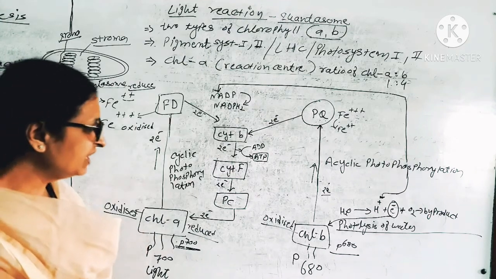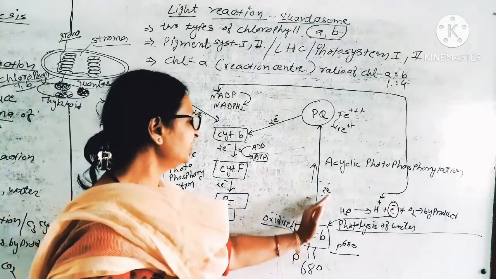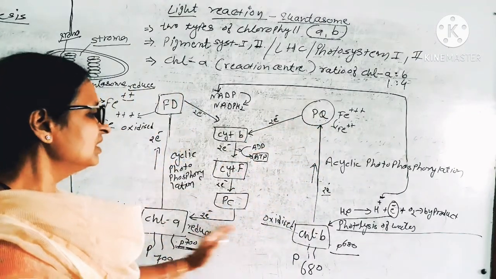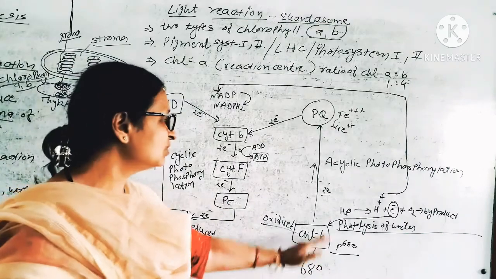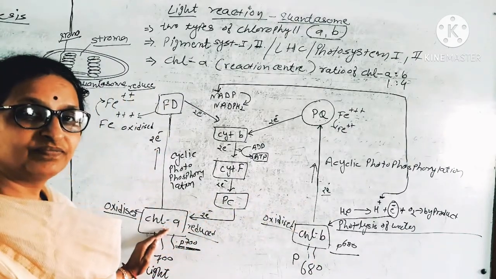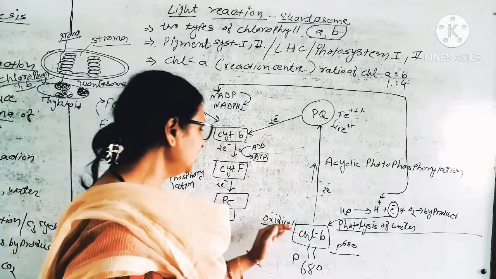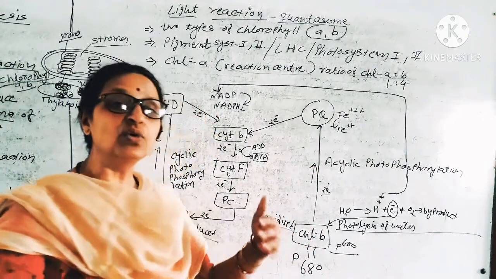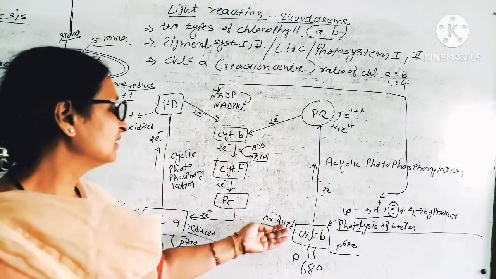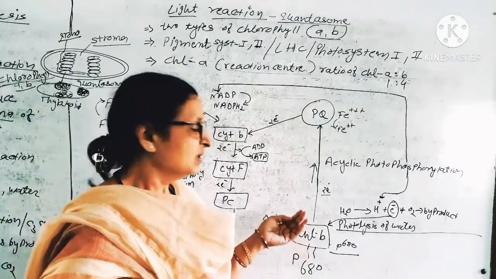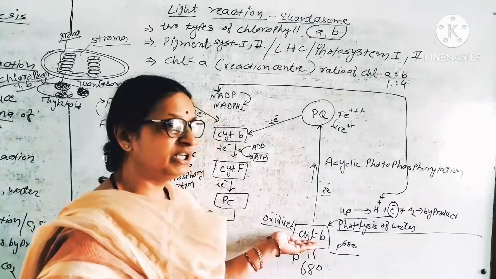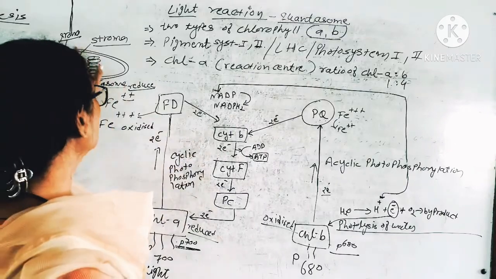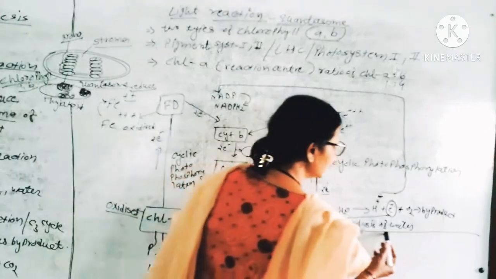Here we have seen that the electron which came out from chlorophyll B doesn't come back to the mother chlorophyll. It goes to the chlorophyll A cycle. So what will happen if chlorophyll B releases the electron? It becomes oxidized. Then who will reduce it again? To reduce chlorophyll B, another activity takes place in the chloroplast, that is photolysis of water.